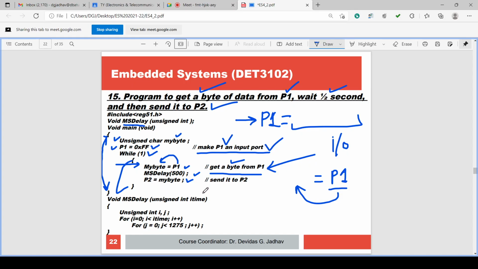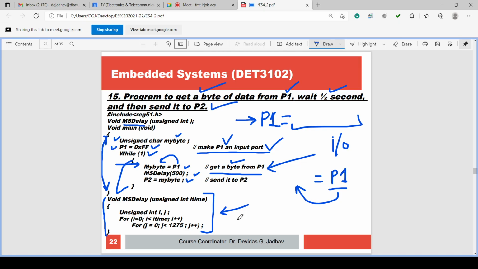And this is the function writing. It is called function writing. Void MS delay, unsigned integer i time, unsigned integer i and j. For i is equal to 0, i less than i time, i is incremented. For j is equal to 0, j less than 1275, and j is incremented. So this is the function MS delay.